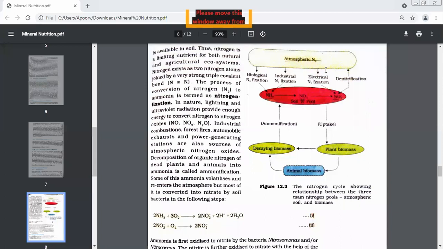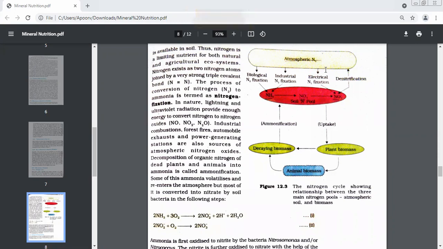Most of the ammonia produced by the dead remains is converted by bacteria present in the soil. What is it converted into? Nitrates.